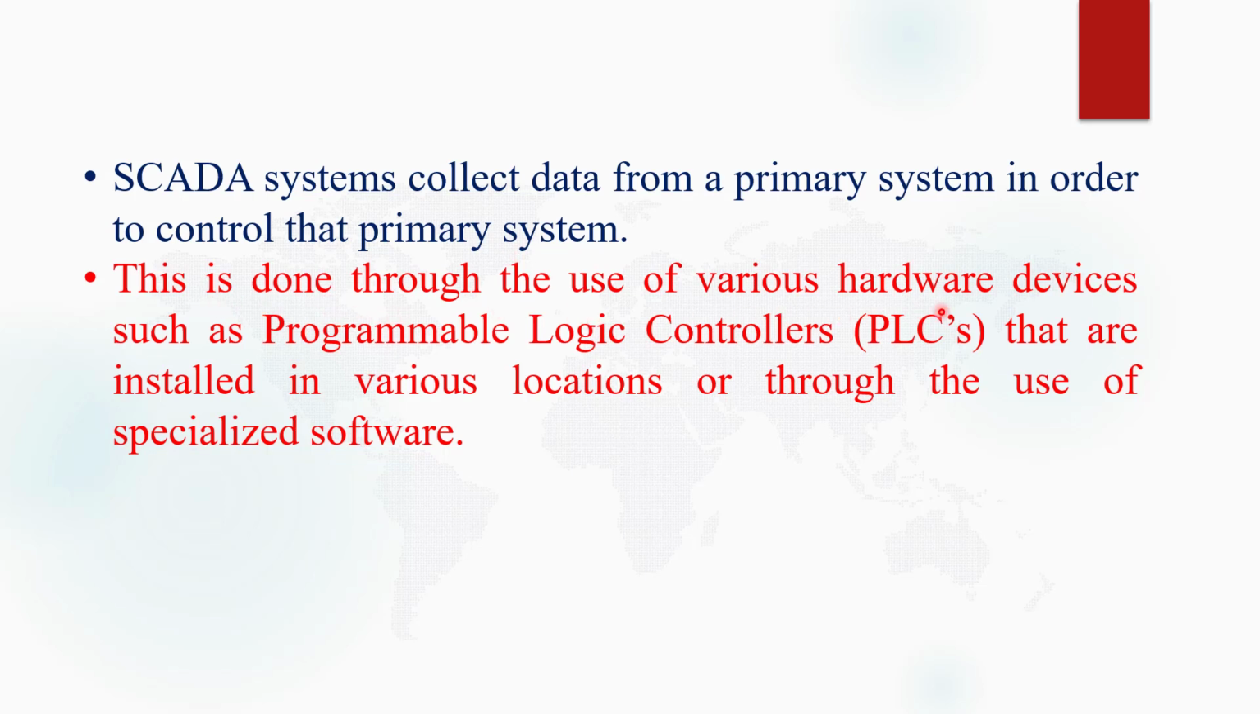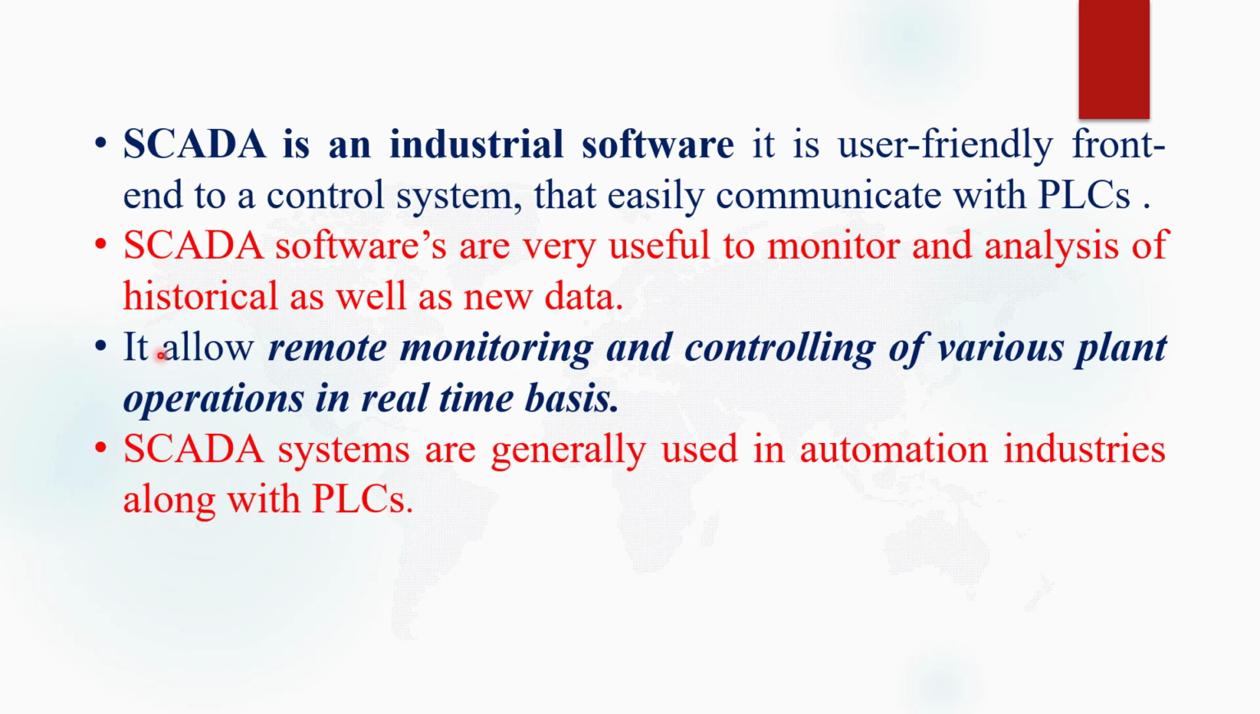This is done through the use of various hardware devices such as PLCs, programmable logic controllers, that are installed in various locations, or through the use of specialized software. Now, in short, we can say that SCADA is an industrial software installed in our PC. It is a very user-friendly front end to the control system that is easy to communicate with a PLC. So by using SCADA software and PLC, we control a large production plant or large manufacturing plant.